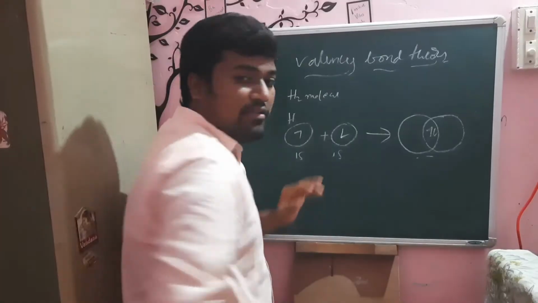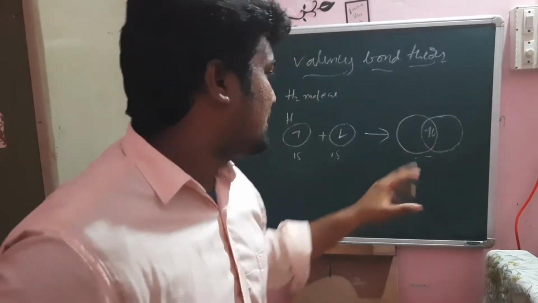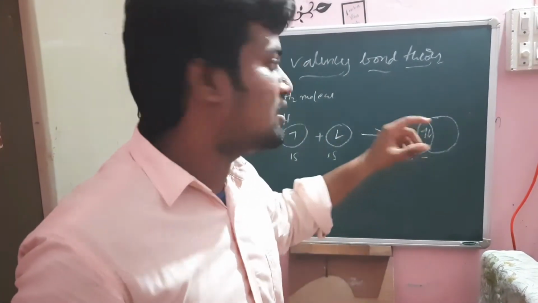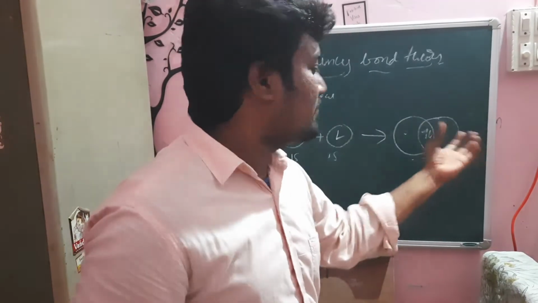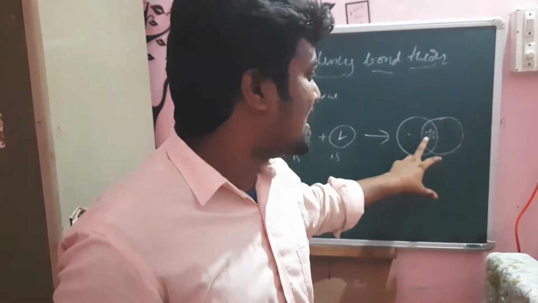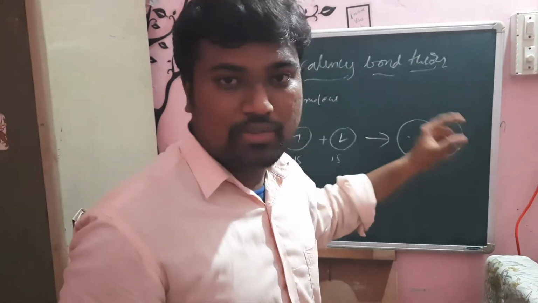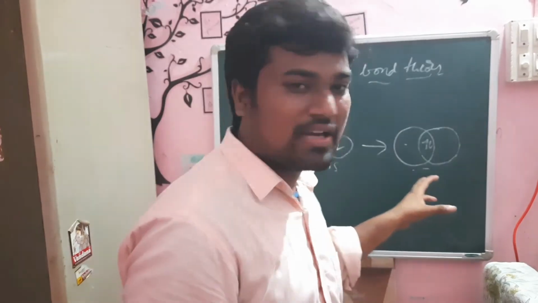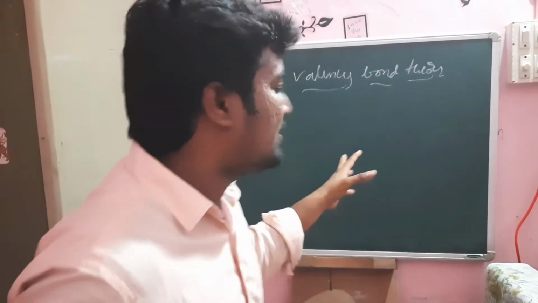Here one point is observed. The shared electron pair is concentrated between both nuclei when they are overlapping, so that these two nuclei are attracted to each other. Hence finally a covalent bond is formed. Next point: the greater the extent of overlapping between two atomic orbitals, the stronger will be the bond.